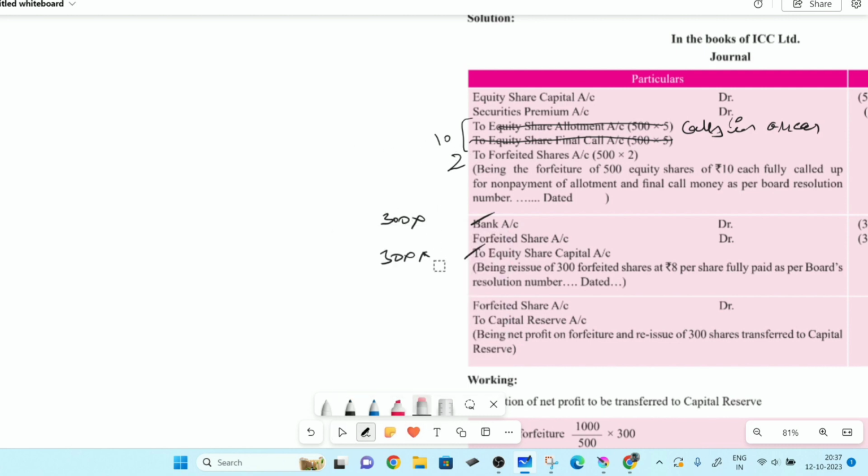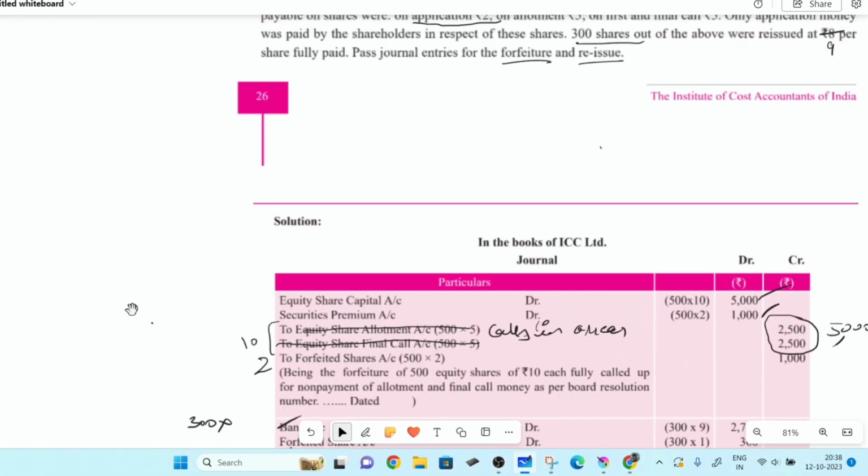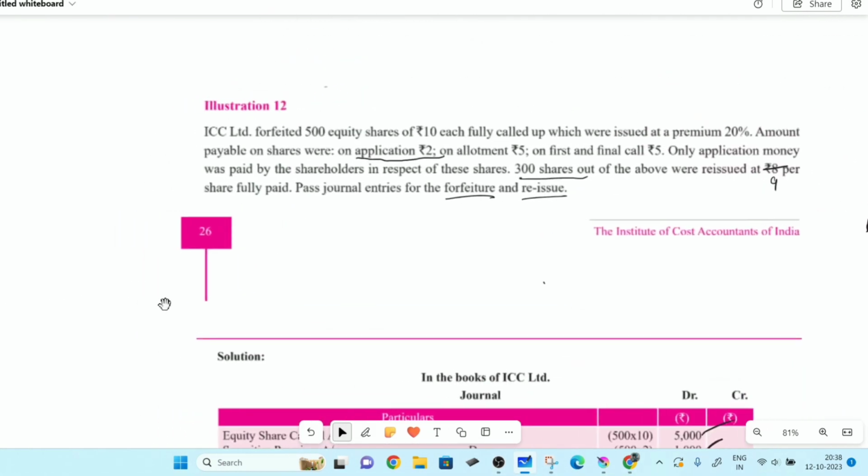How to put the amount in front of bank? Go to the reissue line and check whatever they say after the words "at". That is the bank amount. Then they will give the share capital information also sometimes.